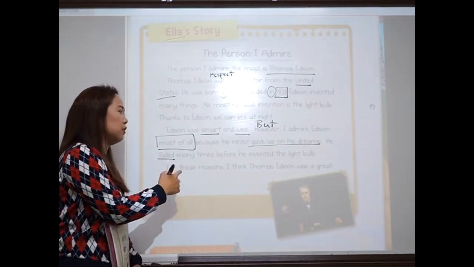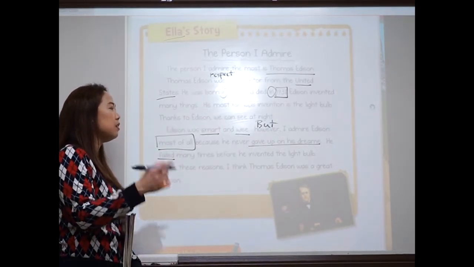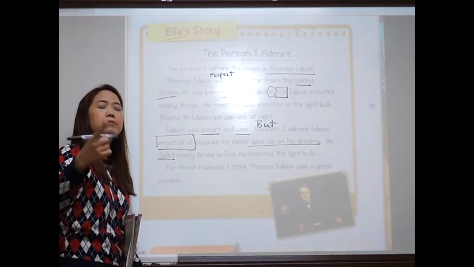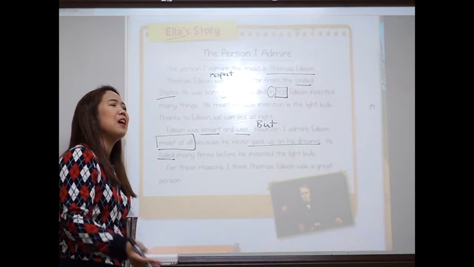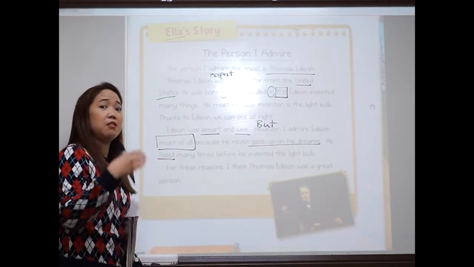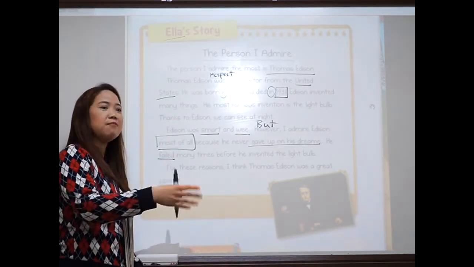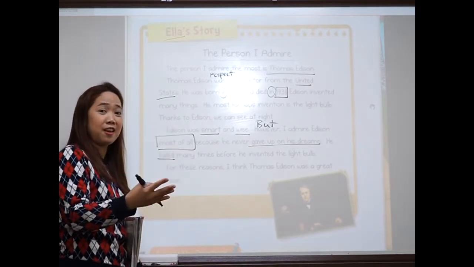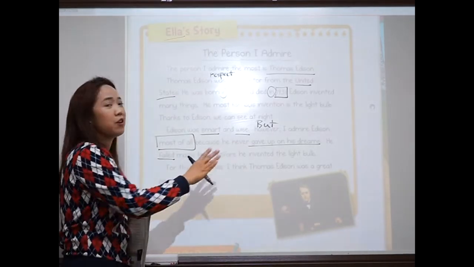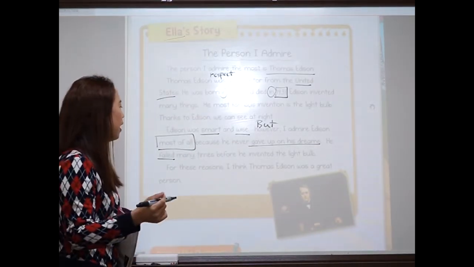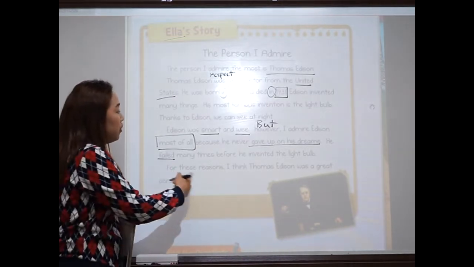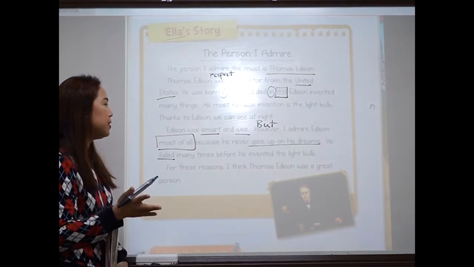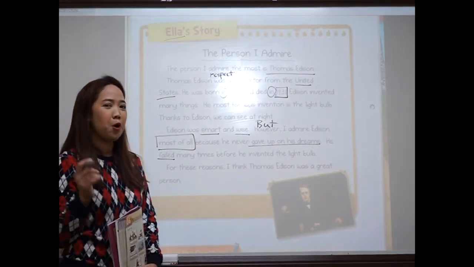He failed many times before he invented the light bulb. What does it mean failed? That's right. He did something, he invented something, and then it didn't go well. He tried again, and failed, and tried again. That's why it says here, he never gave up on his dreams. Okay, and he failed many times before he invented the light bulb. Now, for these reasons, I think Thomas Edison was a great person.